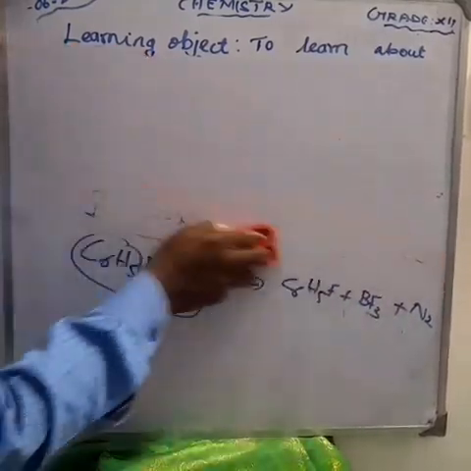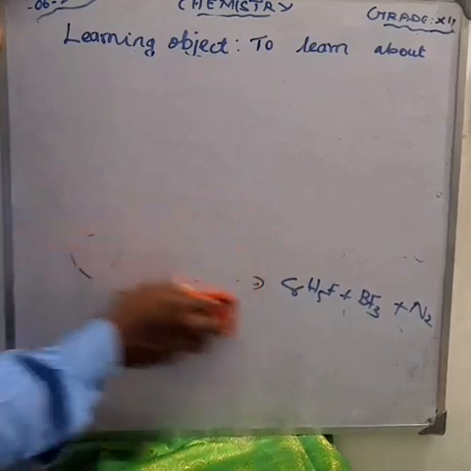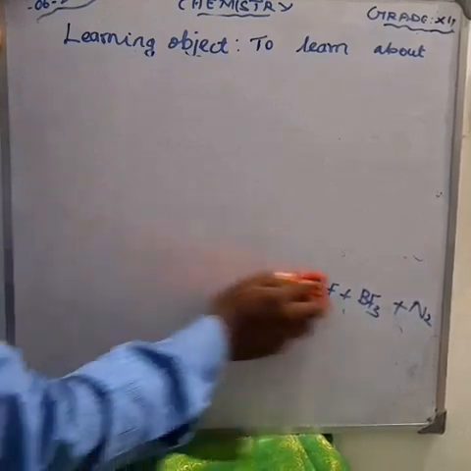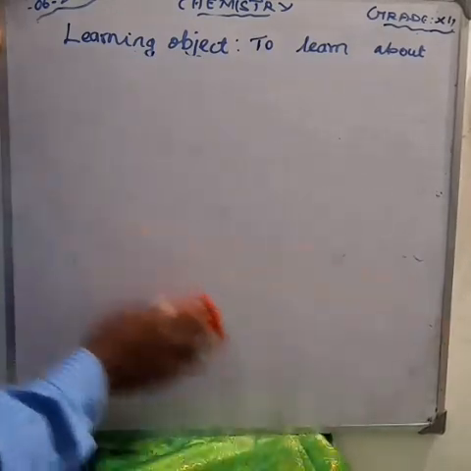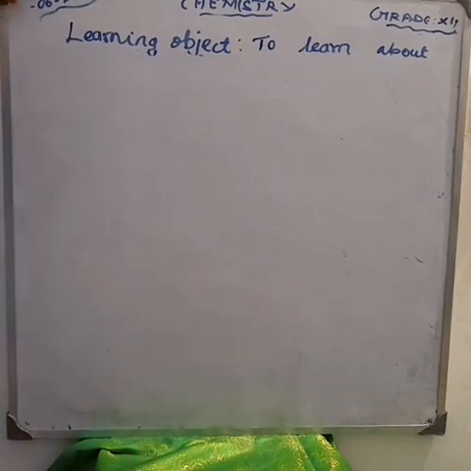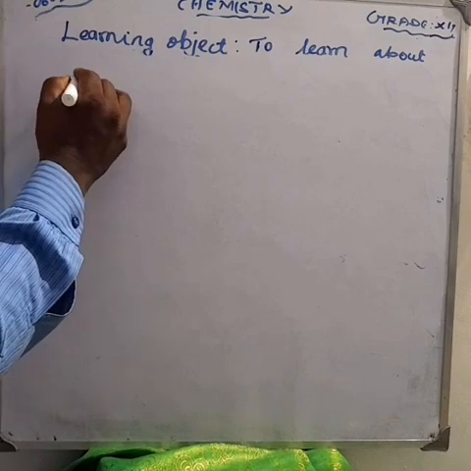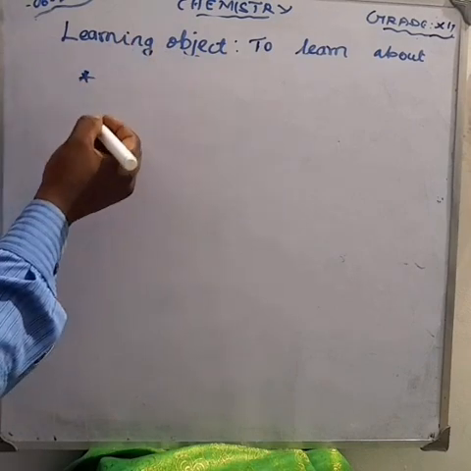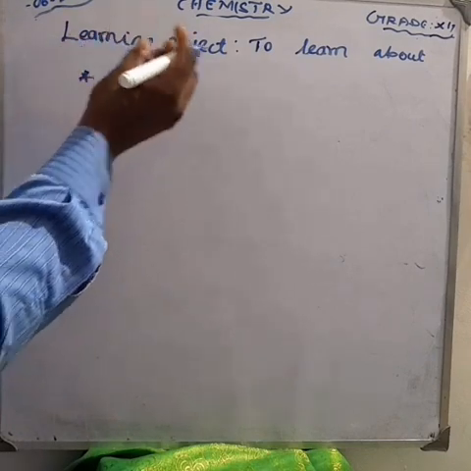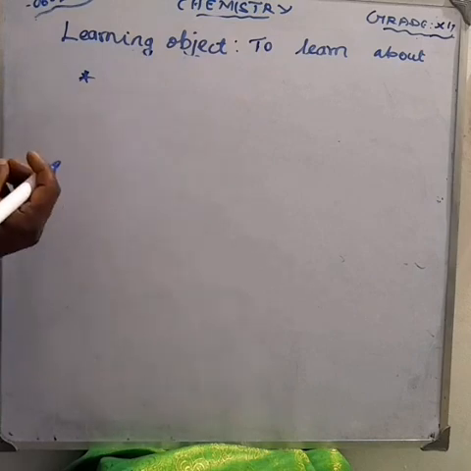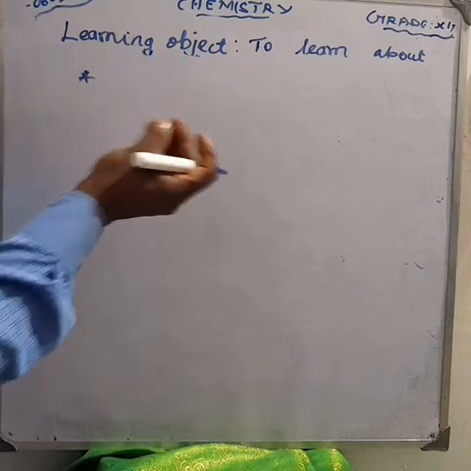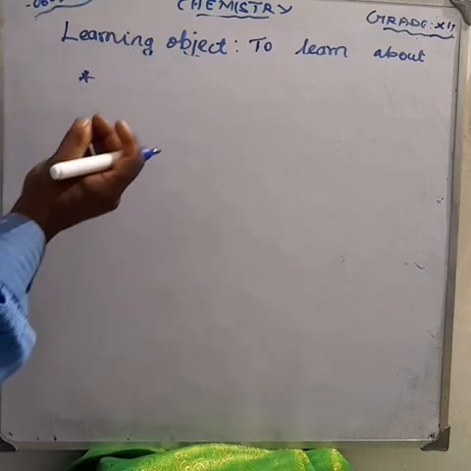Boron trifluoride has a planar geometry. It is an electron deficient compound, having some shortage. It always accepts an electron pair to form a coordinate covalent bond. We can discuss one example.